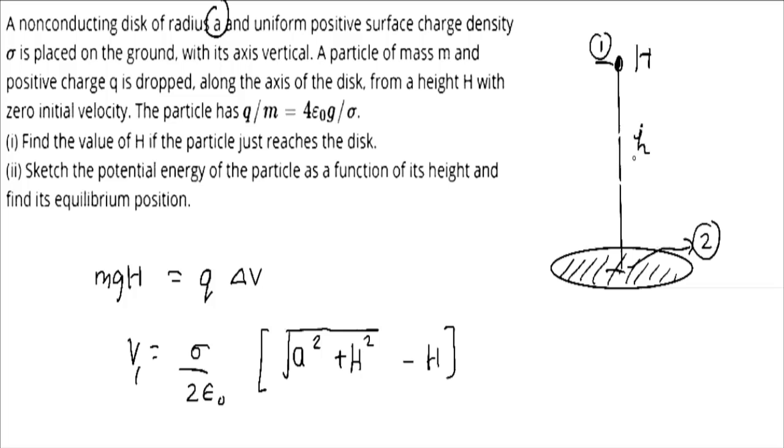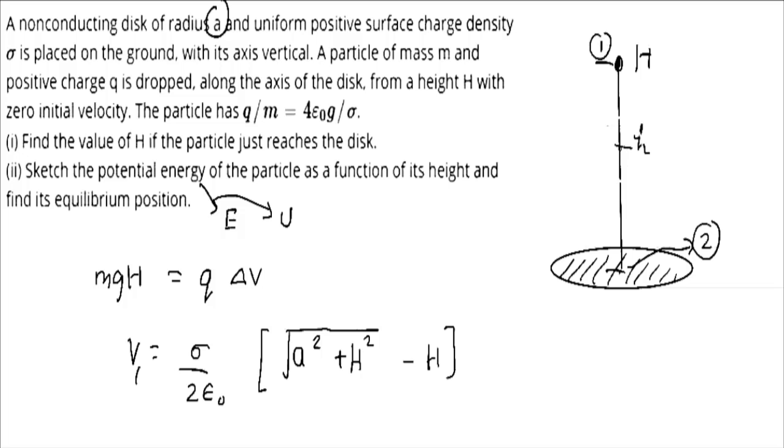So potential energy would be basically two potential energies. One will be due to charge, and the other would be due to its mass, so that would be the mgh term. One would be due to the electric potential and another one would be due to the height. So what is the potential energy due to height?